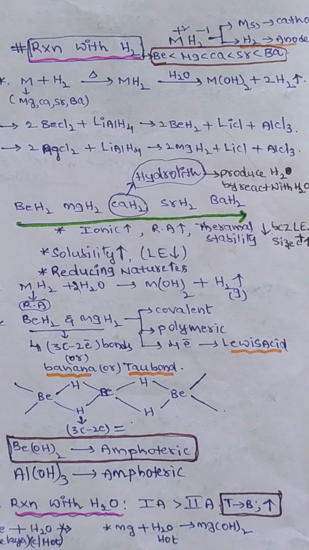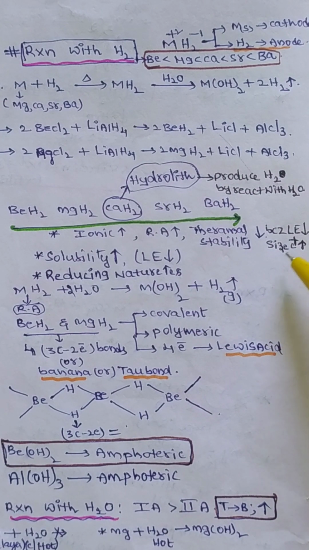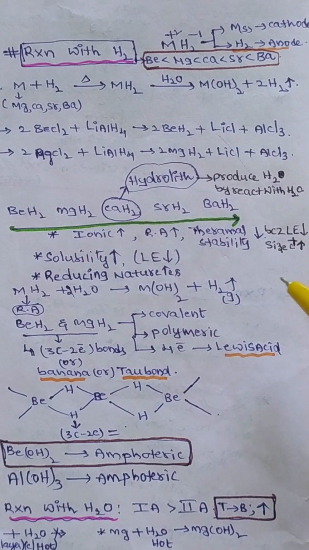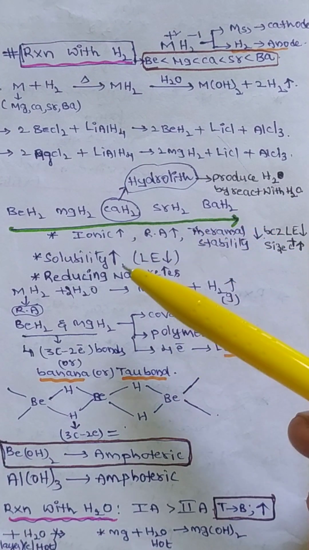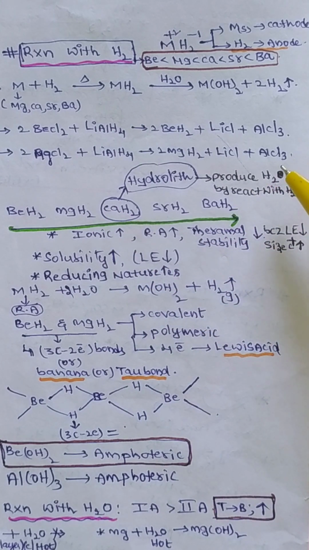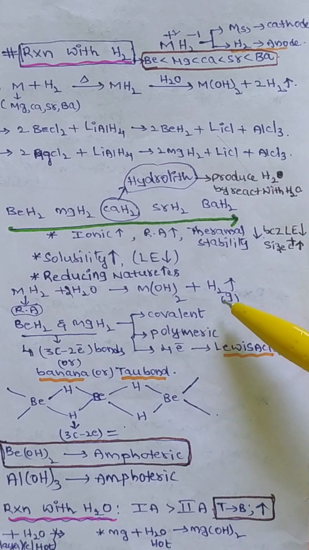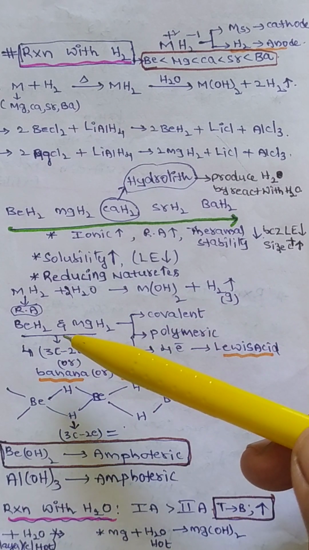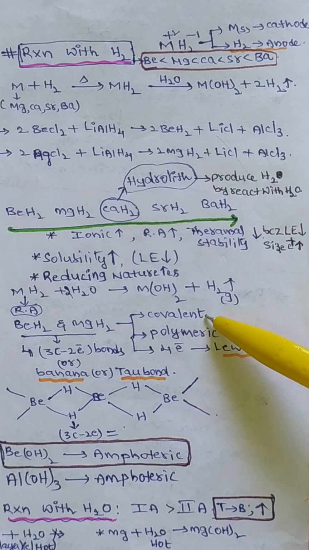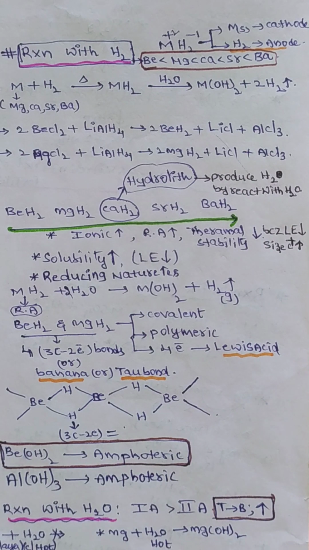Next, thermal stability decreases from top to bottom. That means beryllium hydride is thermally more stable when compared to barium hydride, because lattice energy decreases because of the increasing size of the cation. Next, solubility increases. Why solubility increases: lattice energy decreases from top to bottom, so solubility increases. Next, these metal hydrides dissolved in water form metal hydroxides, releasing hydrogen gas. Now beryllium hydride and magnesium hydride are covalent in nature and exist as a polymeric structure.